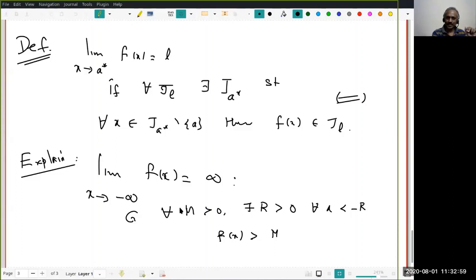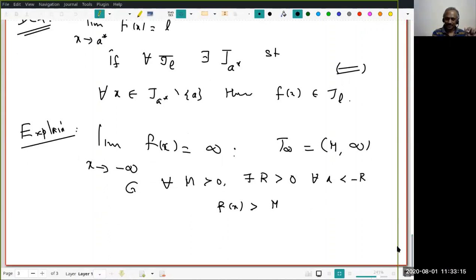So what did I give? Given any neighborhood of plus infinity, that means given any J infinity, of the form m to infinity. Therefore, given any m positive, there is an interval around minus infinity, of the form minus infinity to minus r. Therefore, for every x less than minus r, f(x) should lie in this interval, that is, it should be greater than m. All of you understood?